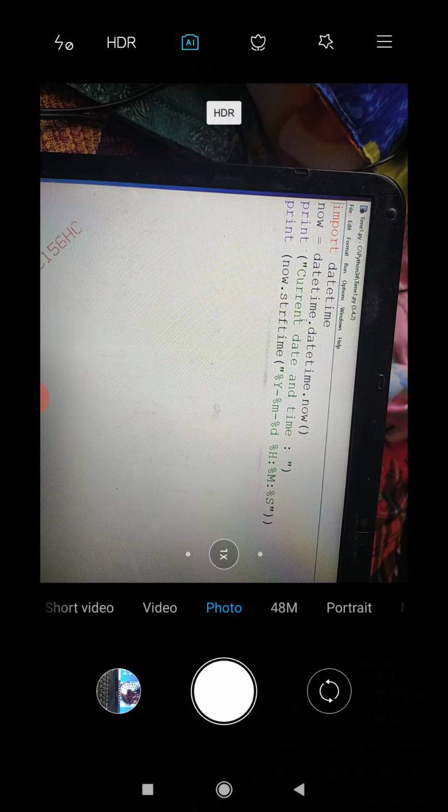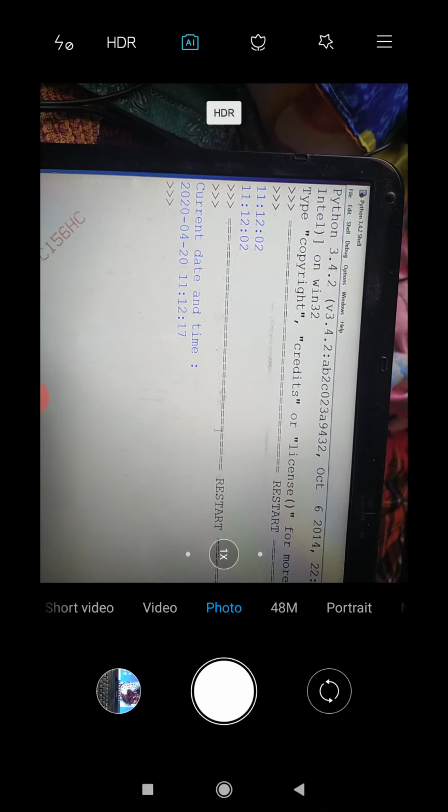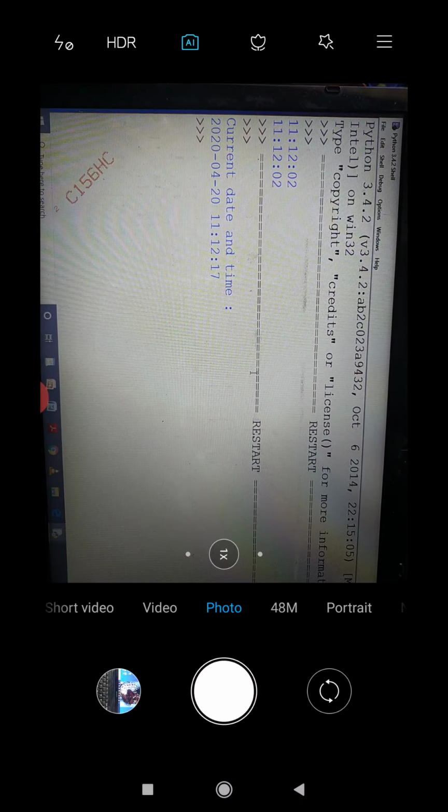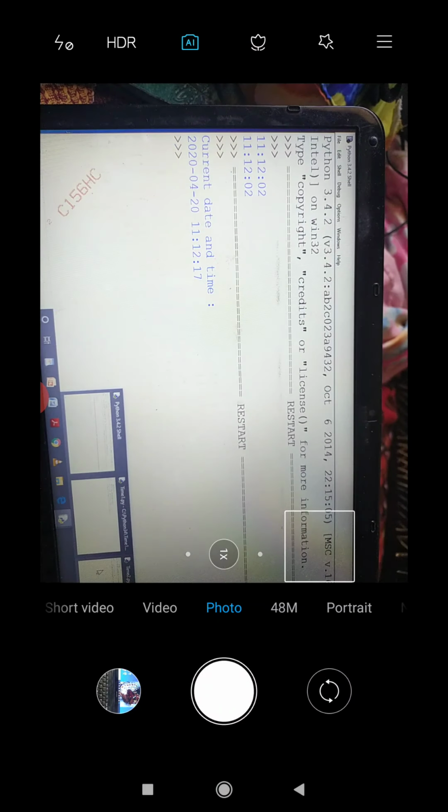See, what our correct time is, like 11:12. You can see that at the bottom of the screen. So it is 11:12 a.m. I'm getting this 11:12:02. And the same, I will show you one more example for this, date time, along with the date and time. If I take this date and time, I can see the date and current time, in minutes and seconds. So these are a few examples of how we can see it working.